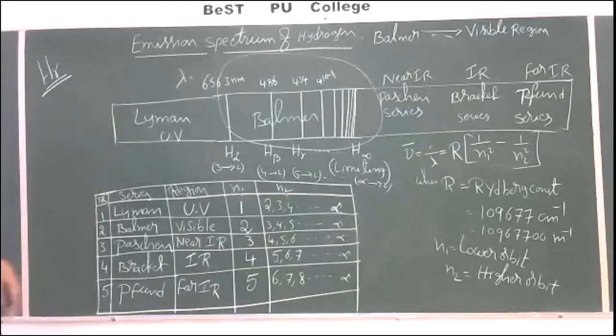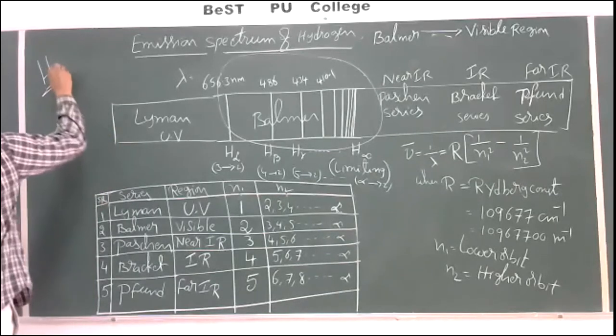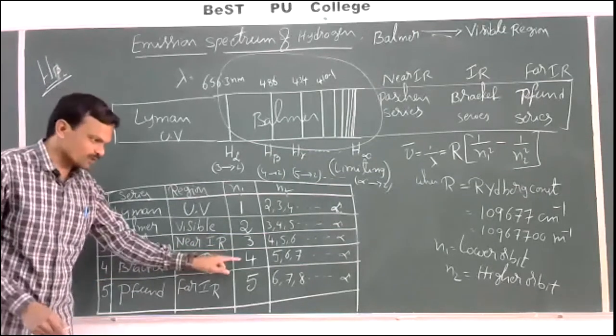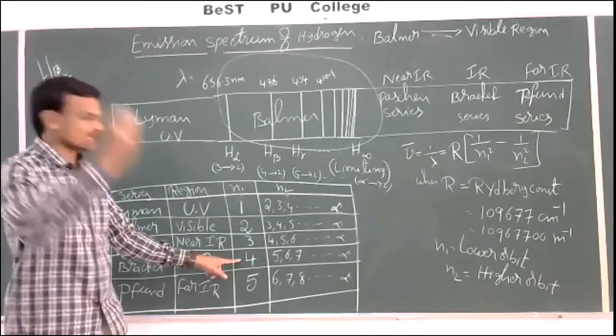Now let's see one example I'll take. So now I want to find an H beta line in Brackett series. When is the H beta line in Brackett series obtained? So Brackett series means lower orbit should be 4. Then what is higher orbit number?